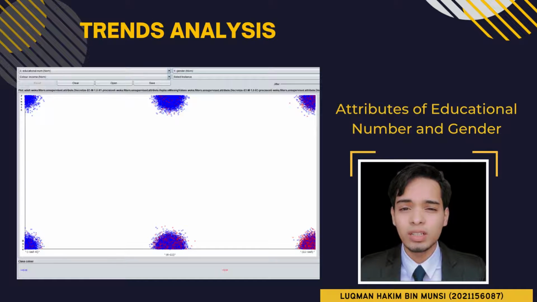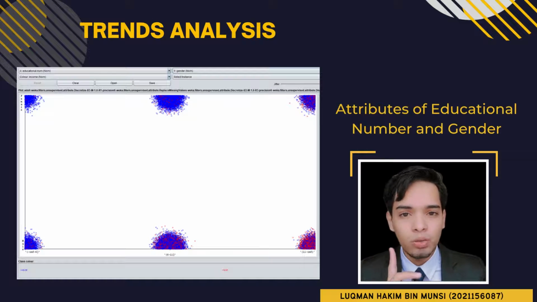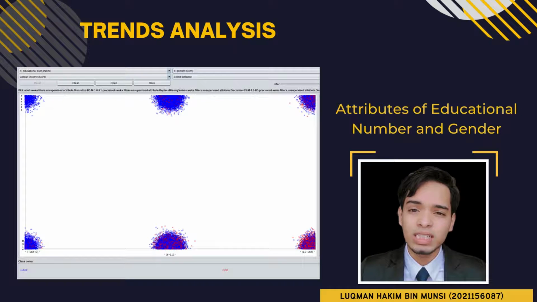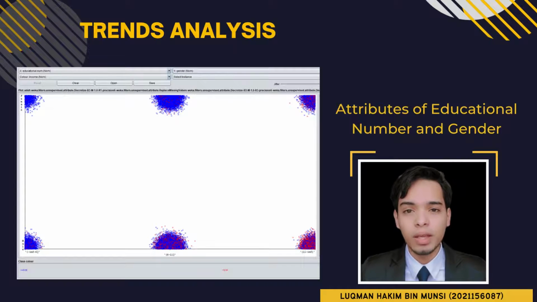As shown in the figure, for the educational number 11, the income for male is dominated by red color, which represents the income level for male is more than 50k USD. Meanwhile, for the female category, their income is mainly dominated by blue color, which represents the income level for a female is less than or equal to 50k USD. It can be concluded that male individual with the educational number of 11 has higher income compared to female.